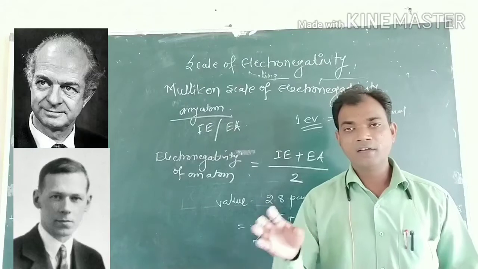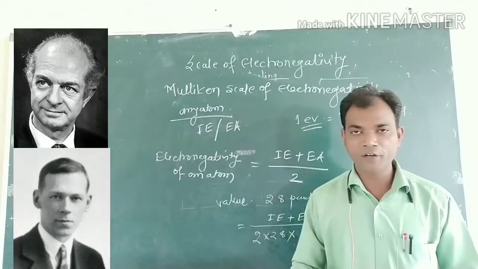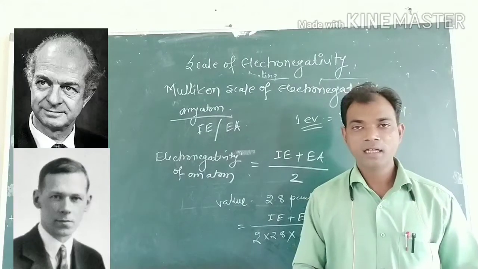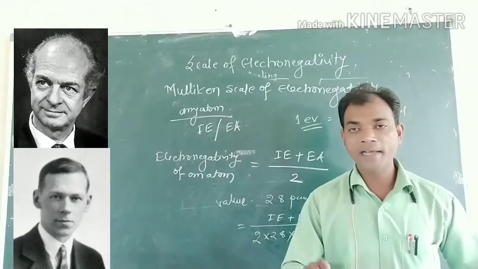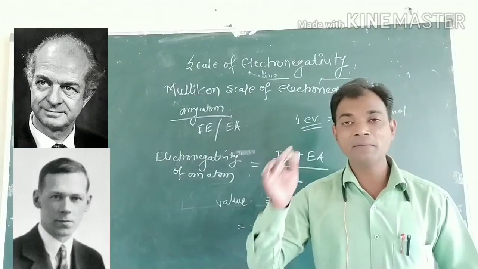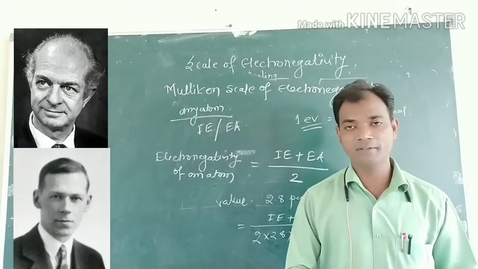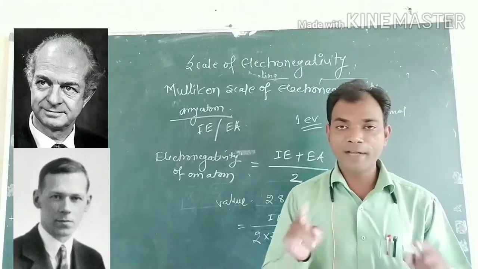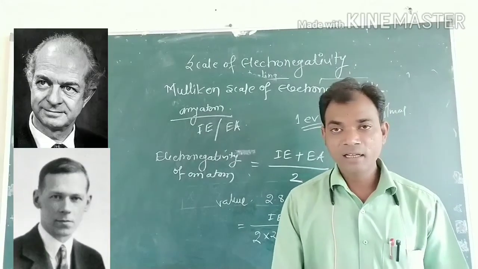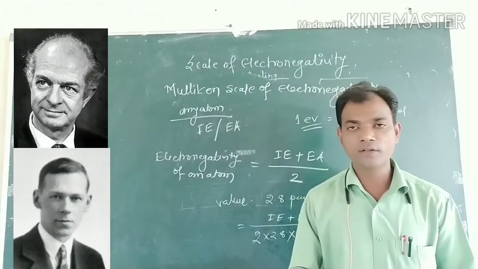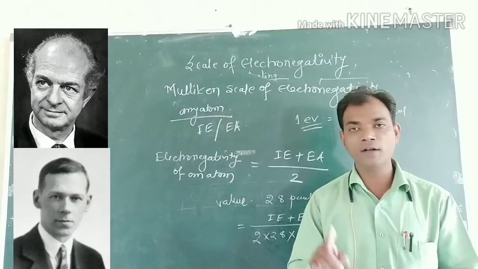But the value obtained by the Mulliken scale is 2.8 times higher than the Pauling scale, and its unit is electron volt.